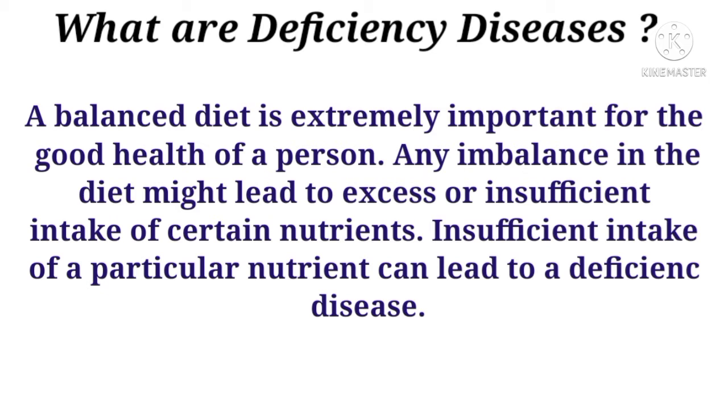A balanced diet is extremely important for the good health of a person. It means we should take a proper amount of fats, proteins, minerals, and carbohydrates. This is known as a balanced diet.